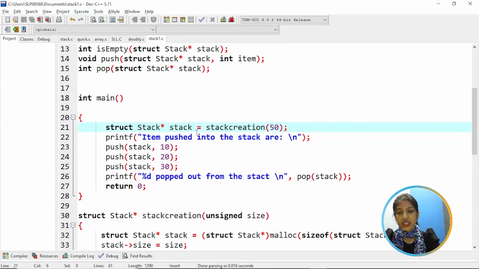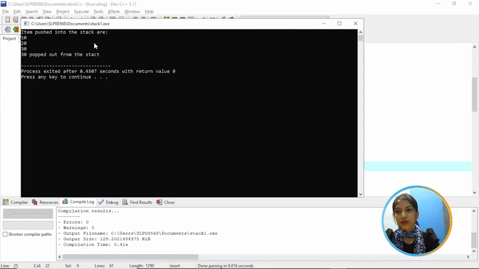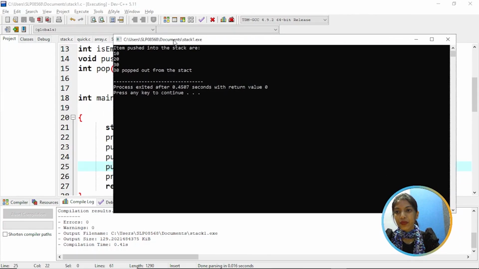And coming to the main function, here we are calling the stack creation. So we create a stack and then push the items into the stack. We are pushing the items 10, 20 and 30. So the last element to get in is 30, so the first element to be popped out is 30. So now let's run the program and see the output. So as you can see, the first element was 30. So it is popped out.